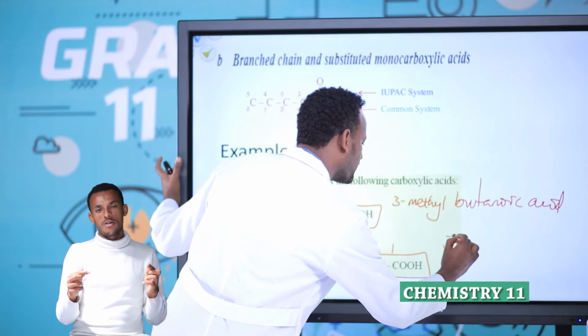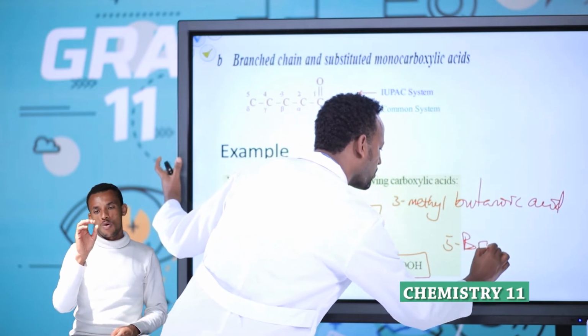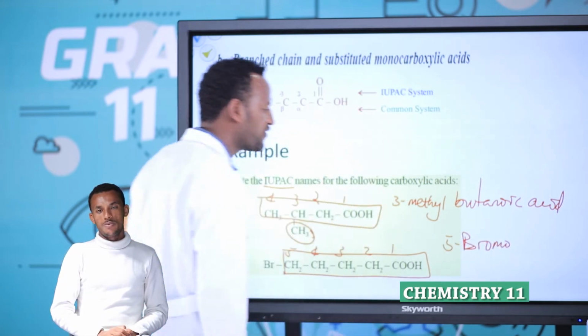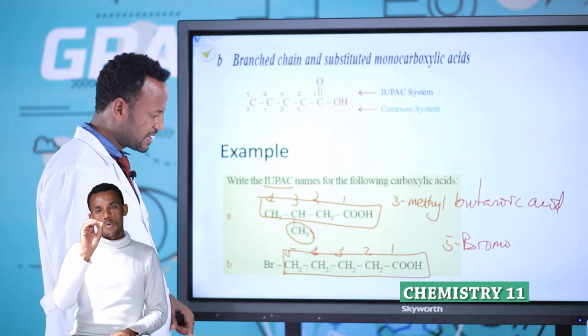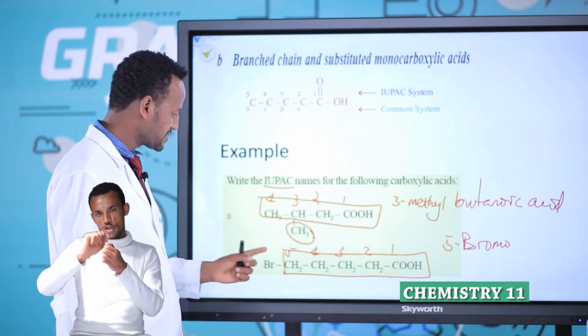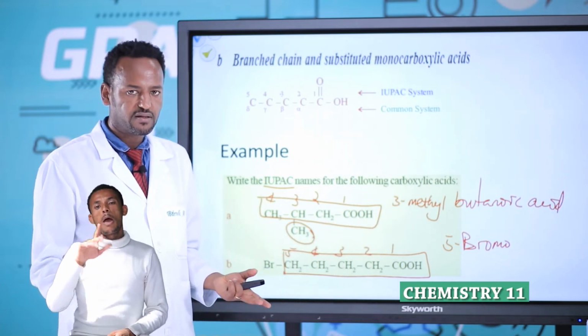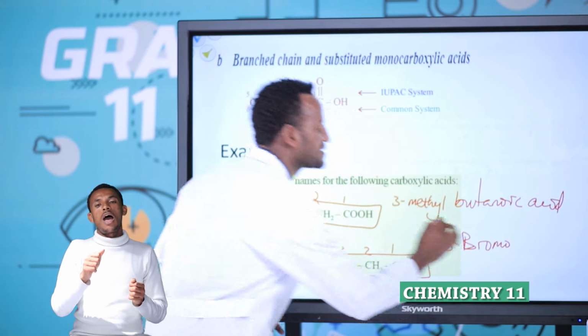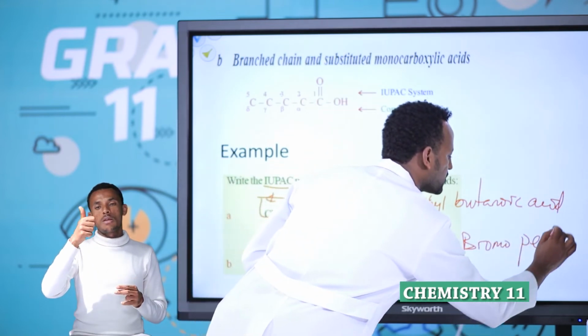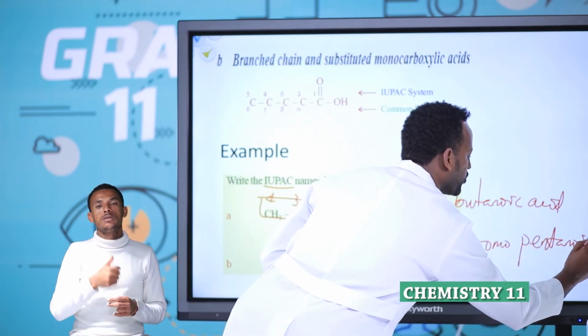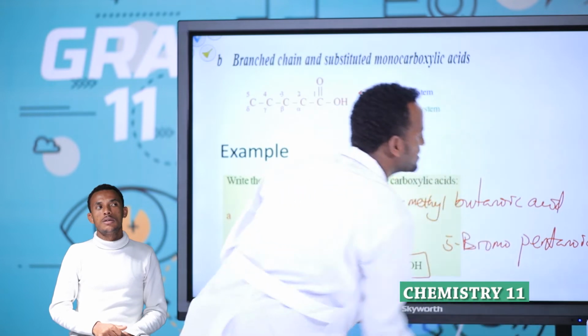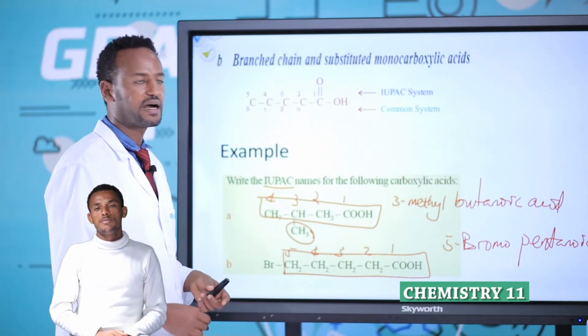Therefore, 5-bromo. Is there any other side chain? No. Therefore, what is the parent? 1, 2, 3, 4, 5 is pentane, and with the acid name, pentanoic acid.